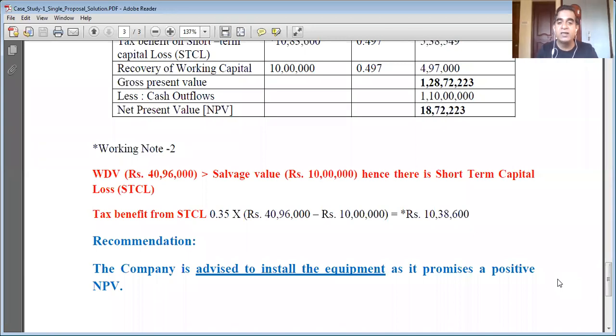So these 3 steps are easy. If you have any doubts, you heard me? Sir, recovery of working capital is present investment, sir. Yes, all the questions you have to ask me, as I said. Please watch the video. If you still don't understand, ask your friends. Still don't understand, call me, I will explain. Yes, recovery of working capital has to be brought into its present value because it is recovered only in the 5th year, which is the terminal year or last year of the equipment. Okay, Keshav? And that's why it has to be converted to its present value.